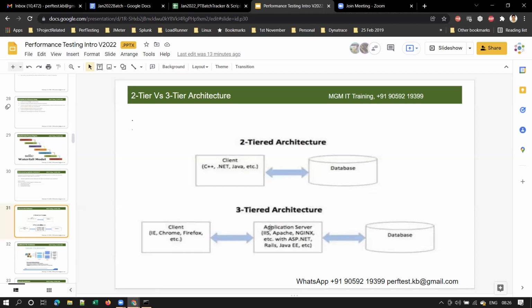And in this 3-tier architecture, the thin client can be any browser like IE, Chrome or Firefox, and it will be communicating with your web server, application server, and database server. An application server can be IIS or Apache or Nginx. We will discuss this. Nginx is a web server actually. So in this diagram, it is mentioned as app server under application server. We will discuss that in detail. What is a web server? What is an application server? We will discuss that in the next slide.